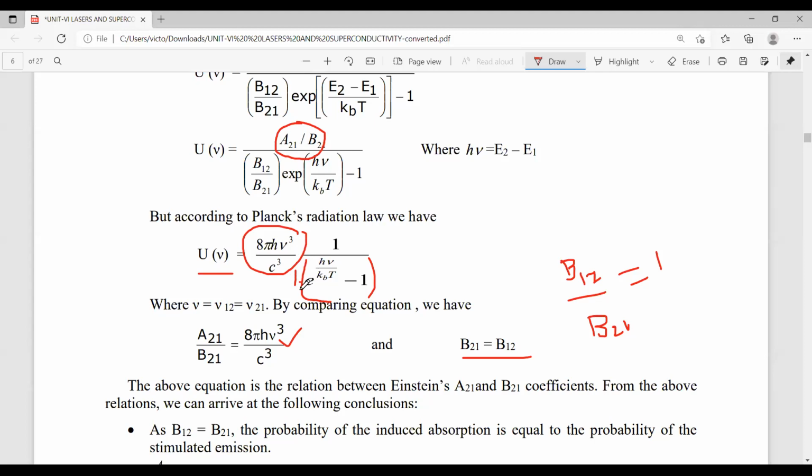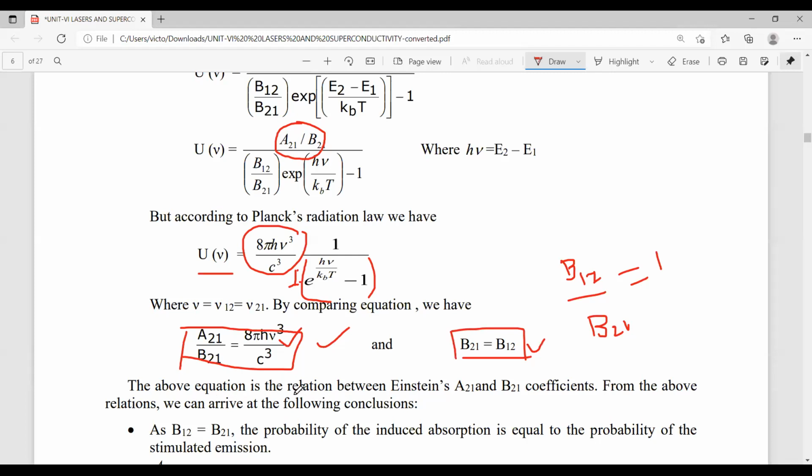Before the exponential term, there is no other term, so we take it as 1. So in place of B12 by B21, we have 1. These are the relations between the Einstein coefficients.